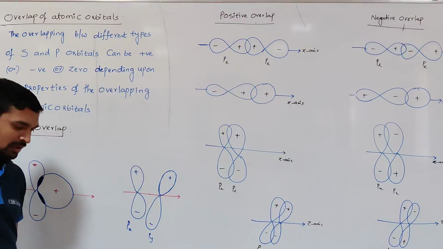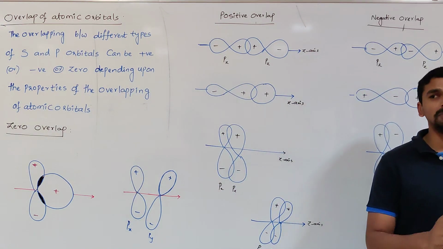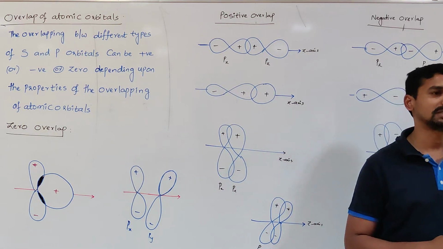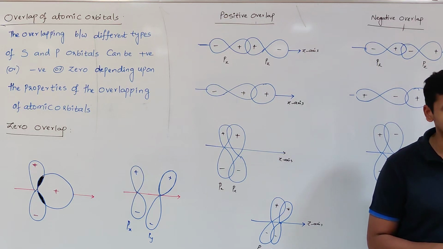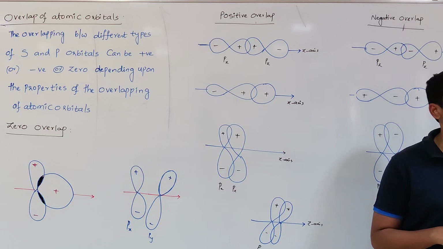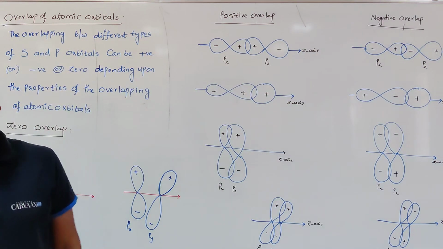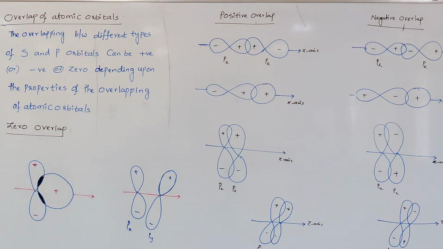So far we have learned that whenever the overlapping of orbitals takes place, it results in the formation of a sigma bond and a pi bond. Does all overlapping result in the formation of a bond? No. There are three types of overlapping: positive overlap, negative overlap and zero overlap.